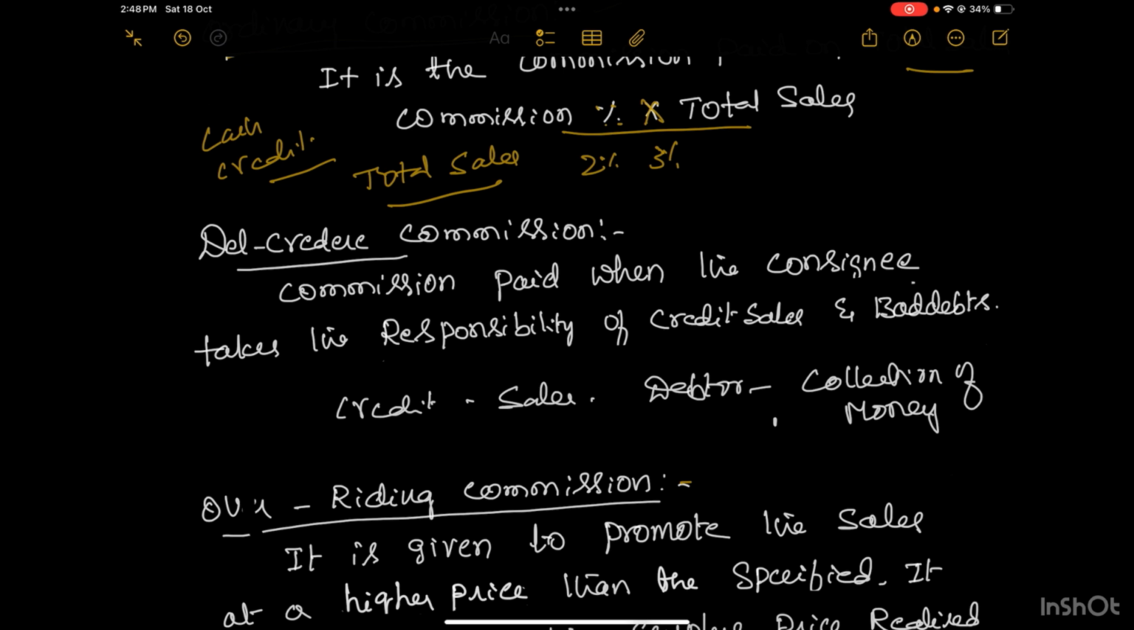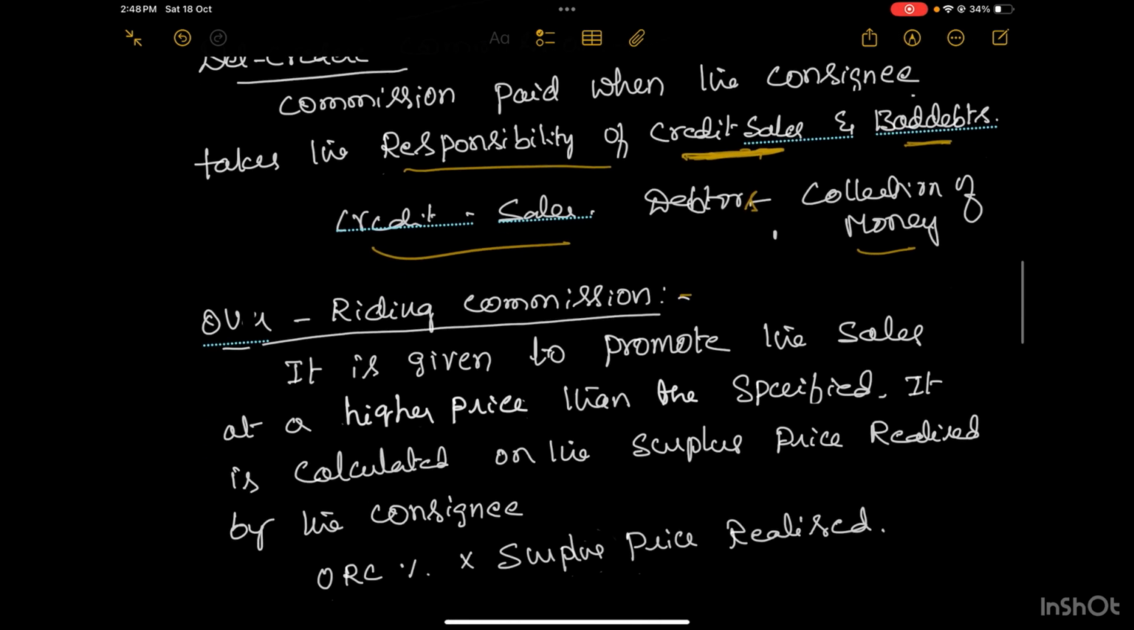The second one is Del-credere commission. This is the commission paid to the consignee when he takes the responsibility of credit sales. Because when there are credit sales, there arise debtors, many debtors. We have sold the goods on credit to them, and he has to collect the money. The collection of money, he has to take the responsibility. And if there are any bad debts, that responsibility will also be taken by the consignee, for which he is going to get an additional commission, and that is called Del-credere commission. So this happens only when the responsibility of credit sales is taken by the consignee.